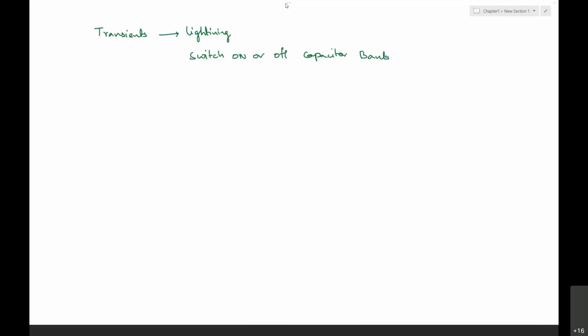Due to faults. As such, a fault doesn't create any transients.